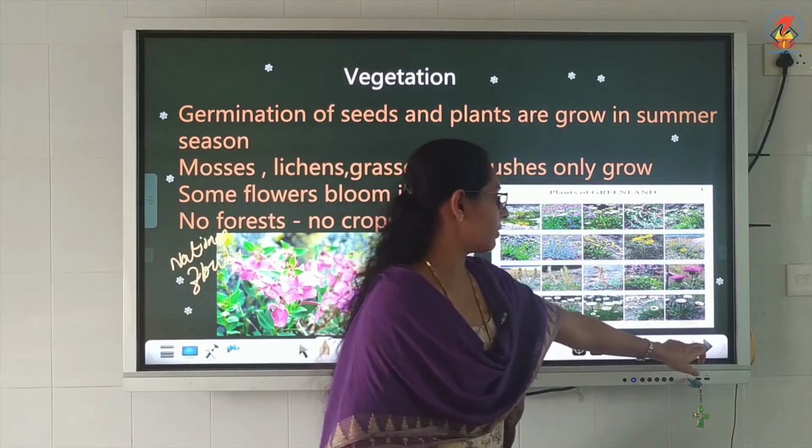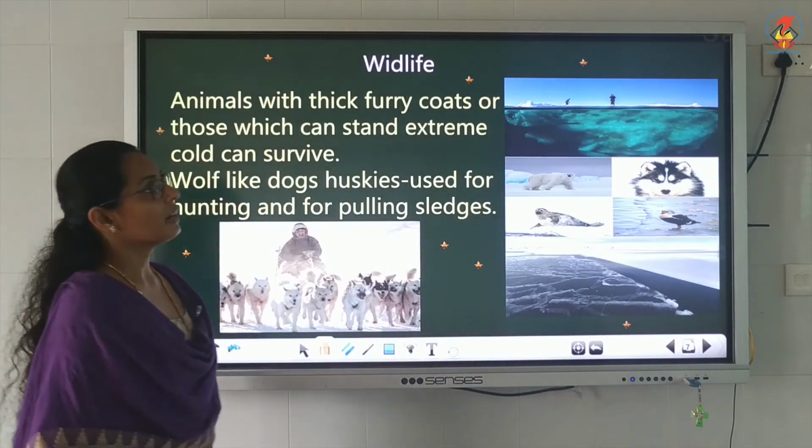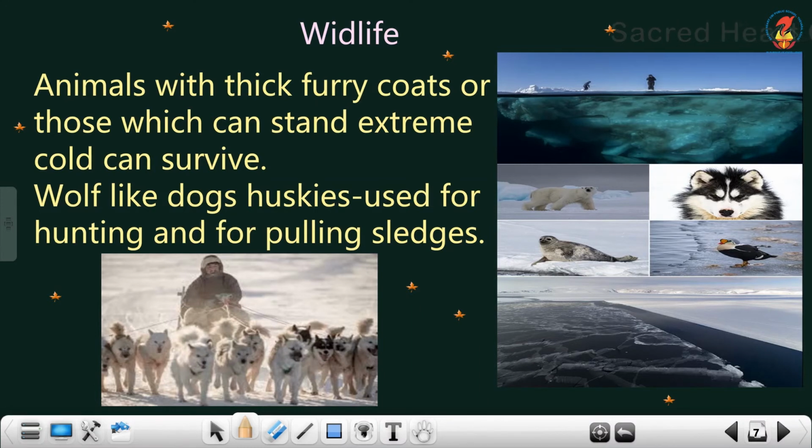Now the next one is the wildlife. Animals with thick furry coats are able to stand in this area.